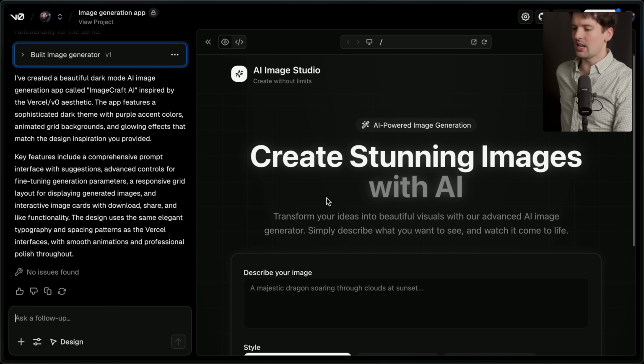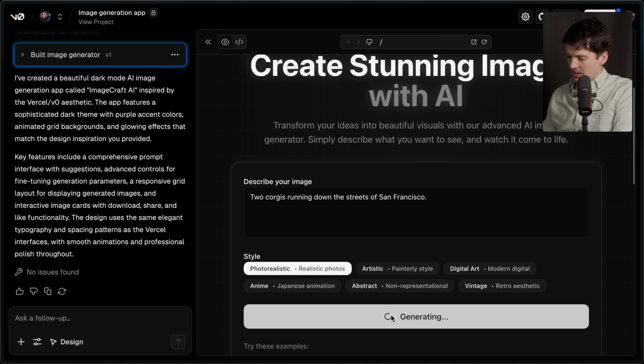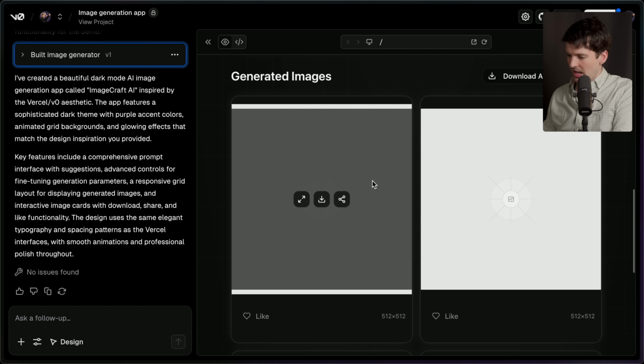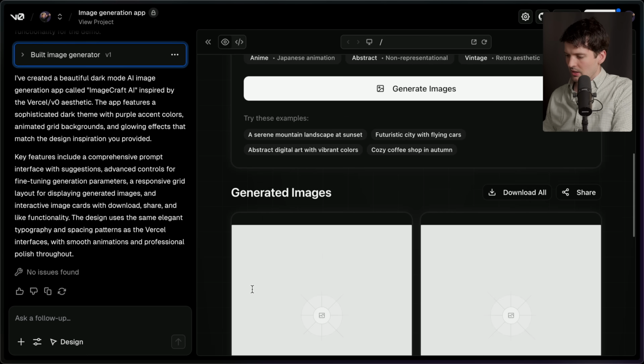Here is the V0 version. Asking to generate 2 corgis running down the streets of San Francisco. I think it might actually use an image gen API in the background. Okay, no, it doesn't. It just gives us mock images. It's not the worst thing.